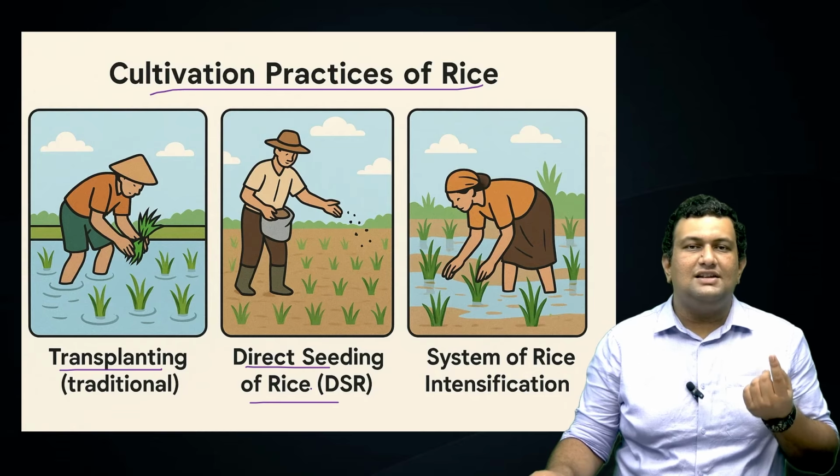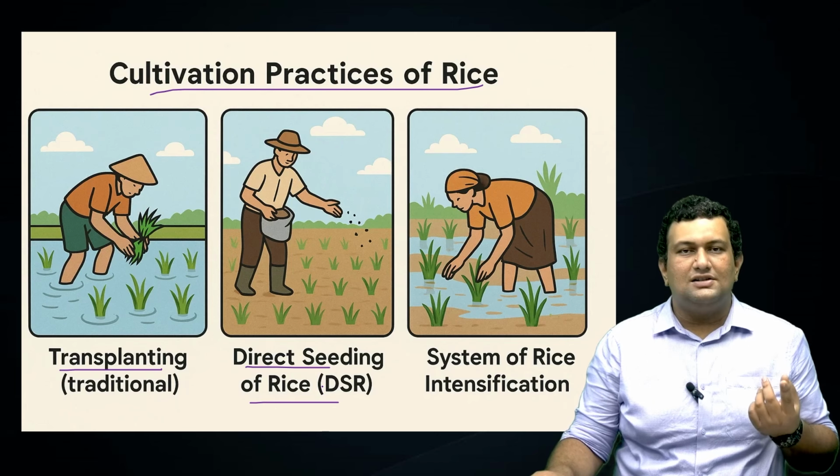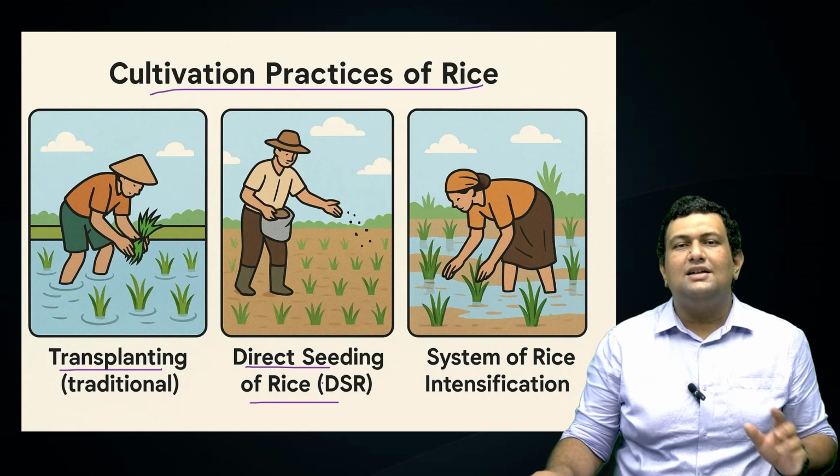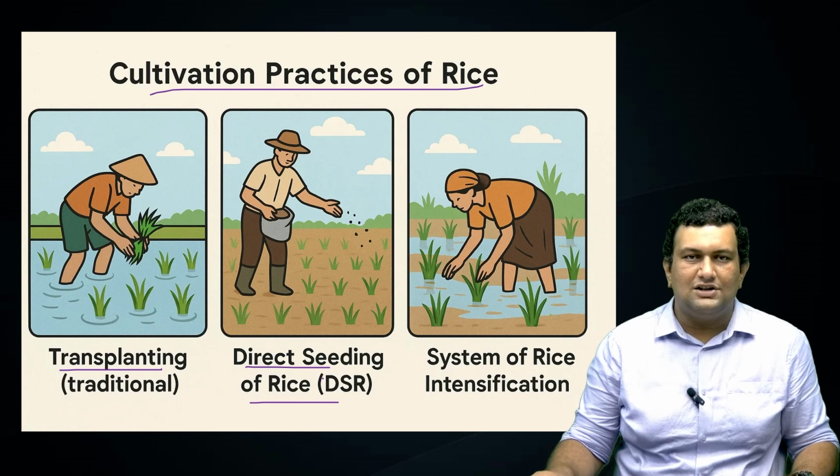Second is the direct seeding of rice. Here the paddy seeds are directly sown into the soil using seed drillers, mainly using seed drillers. Here the seeds are sown in either dry or wet, that is puddle, conditions.